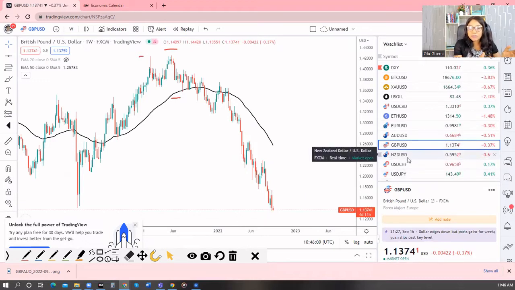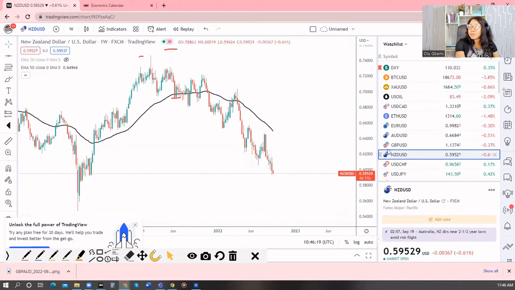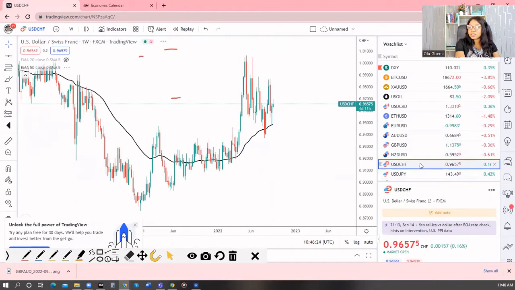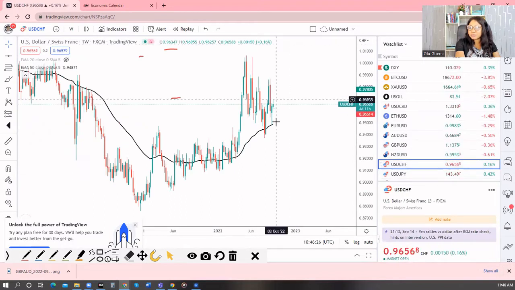So the first half of the week, I would say before the interest rate decision on Wednesday, maybe we would see continuation of this bearishness, and then after that news is when we really decide where this is going. Is this going to continue down or up? So for all the USD pairs, what are we seeing? Bearishness. Okay, NZD USD bearish, USD CHF bullish.